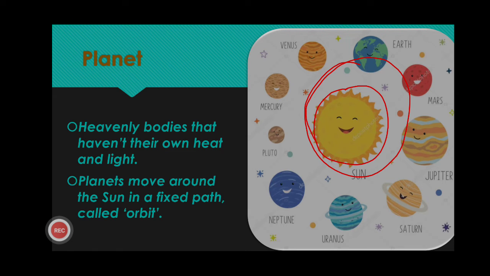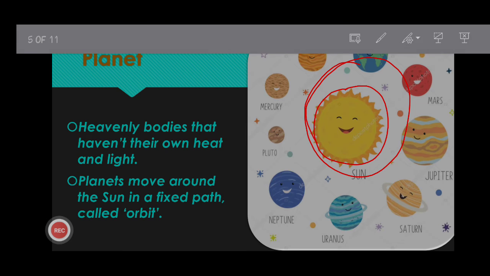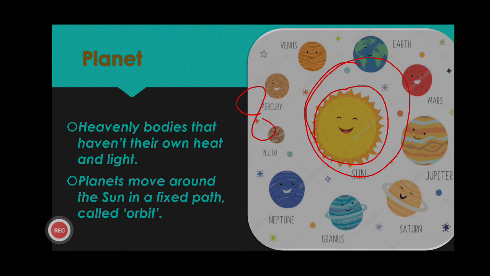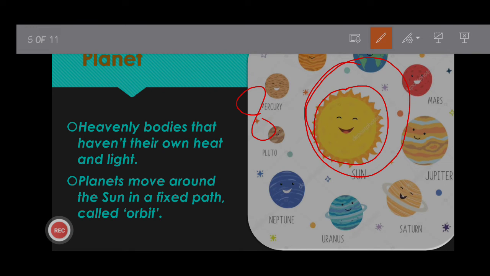And how many planets are there in our solar system? There are 8 planets in our solar system: Venus, Mercury, Earth, Mars, Jupiter, Saturn, Uranus, Neptune. Children, in this picture you can see a little heavenly body.